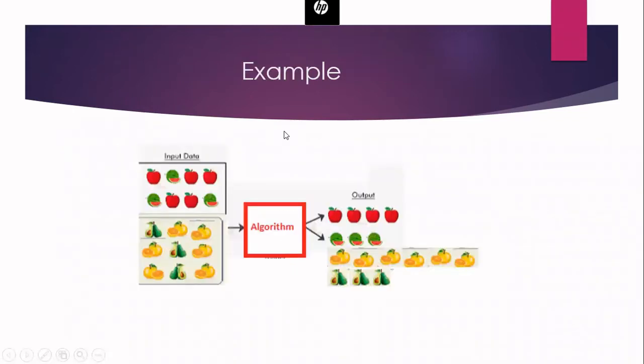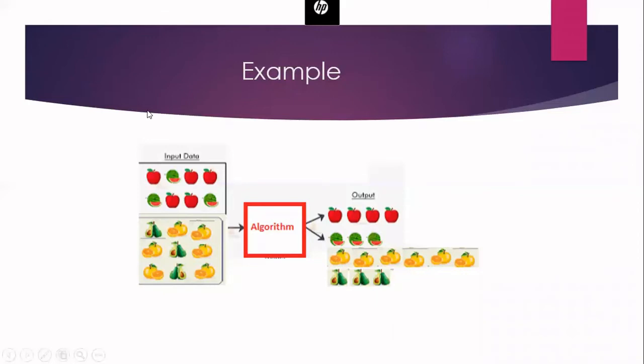Now this is an example for unsupervised learning. I have an algorithm which I have to develop. We are giving some input, and none of the input is labeled here. Everything is an image of a fruit only. I'm not labeling anything. So the machine cannot say this is an image of an apple, or this is an image of a lime, and so on. That is not possible.